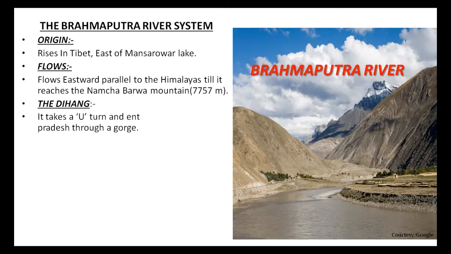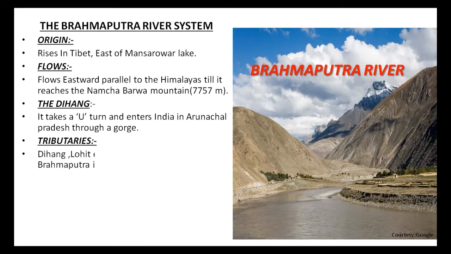The Brahmaputra River takes a U-turn and enters India in Arunachal Pradesh through a gorge. Here it is known as the Dihang. Tributaries of river Brahmaputra are Dihang, Lohit, etc. joined to form the Brahmaputra in Assam.